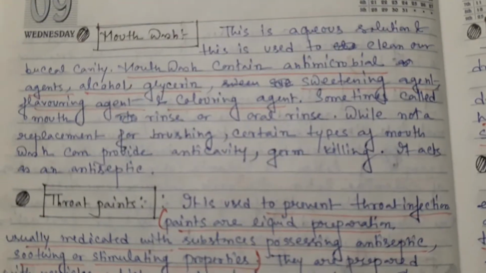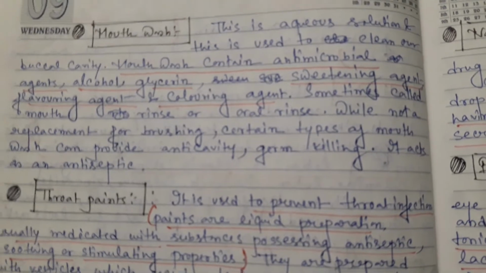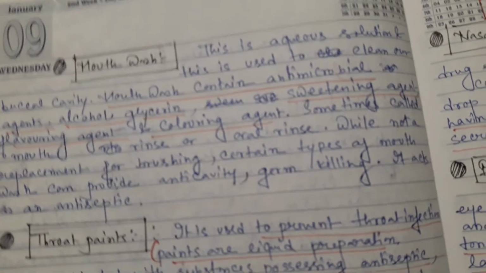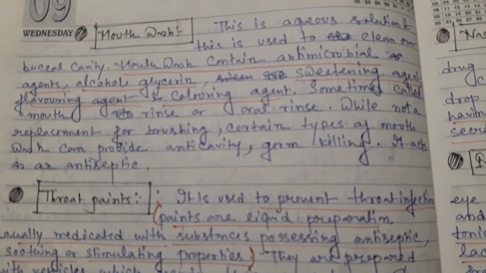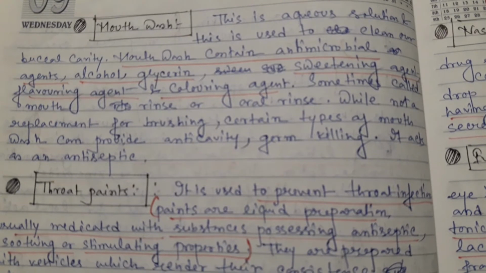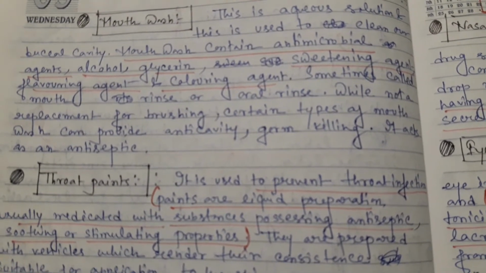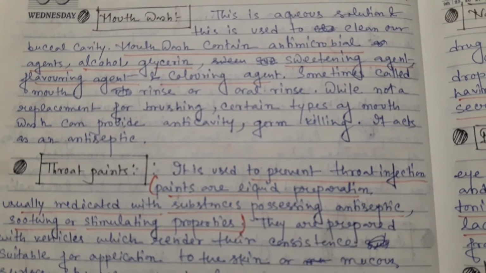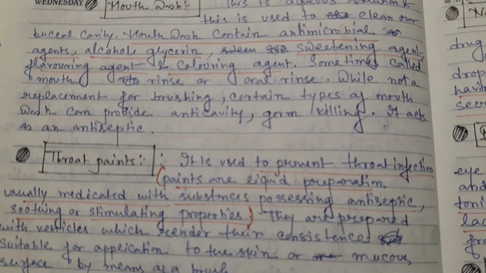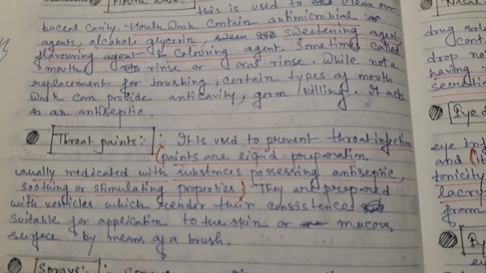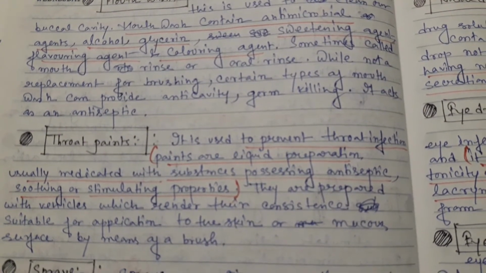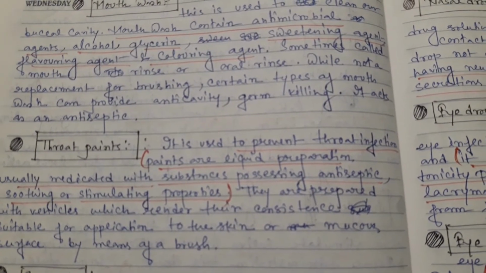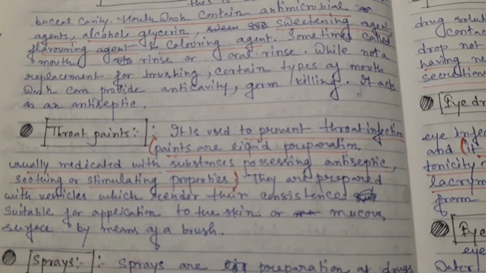And then mouthwash. Mouthwash is also important for the external application, and it is also used for its antimicrobial activity. Different agents are also used, for example alcohol, glycerin, sweetening agent, flavoring agent, and coloring agent. Mouth rinse or oral rinse, while not a replacement for brushing, certain types of mouthwash can provide anti-cavity and germ-killing action, and it acts as an antiseptic.